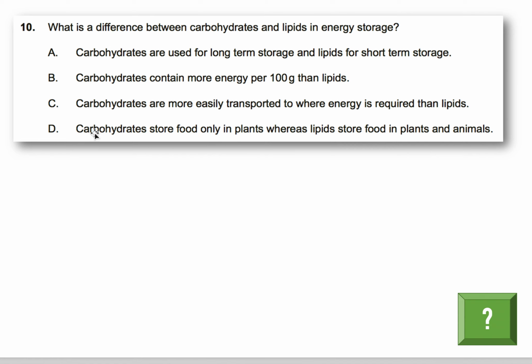Now, what about D? Carbohydrates store food only in plants, whereas lipids store food only. No, that's just not true. Carbohydrates store food both in plants and in animals. So it's going to be C. I miswrote this. It's going to be C.